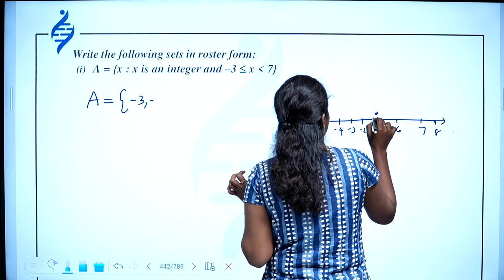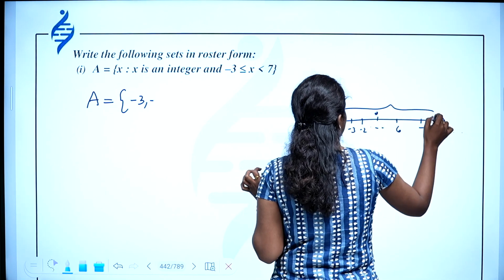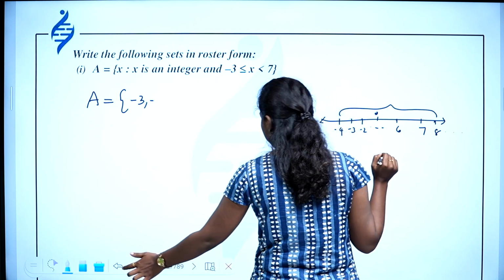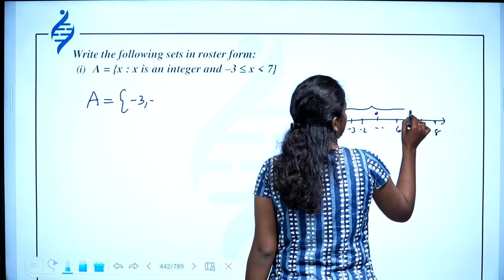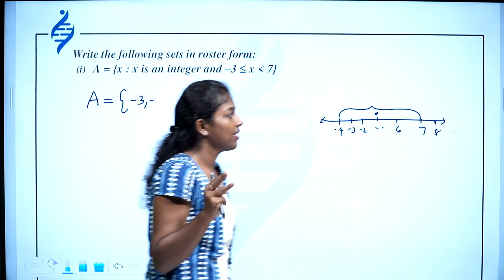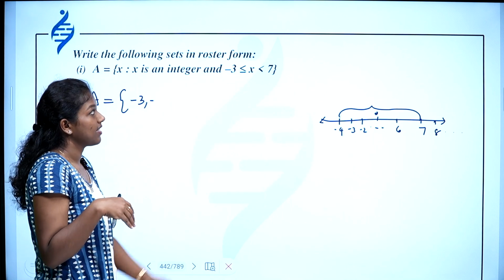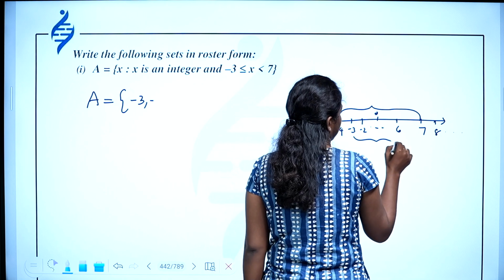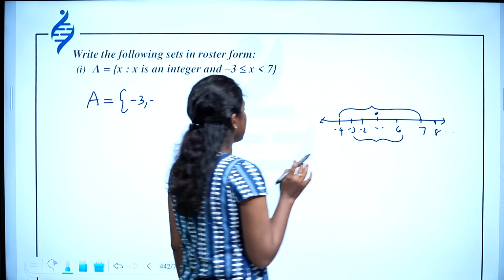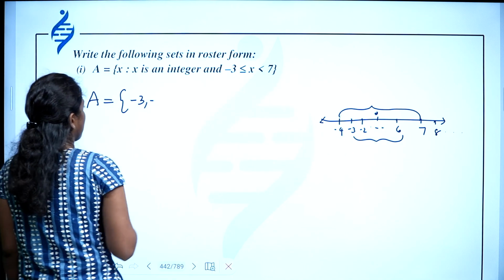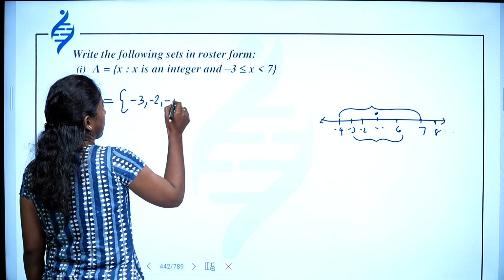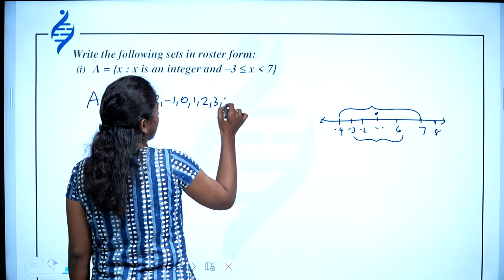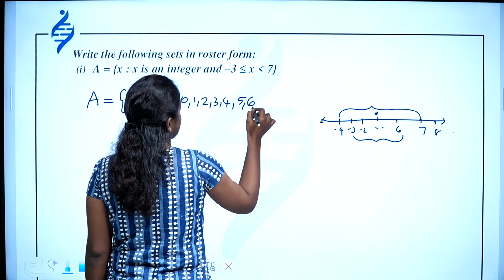You have to consider up to 7. Before that, since it's integer, you have to consider only up to 6. So -3 to 6: -3, -2, -1, 0, 1, 2, 3, 4, 5, 6.